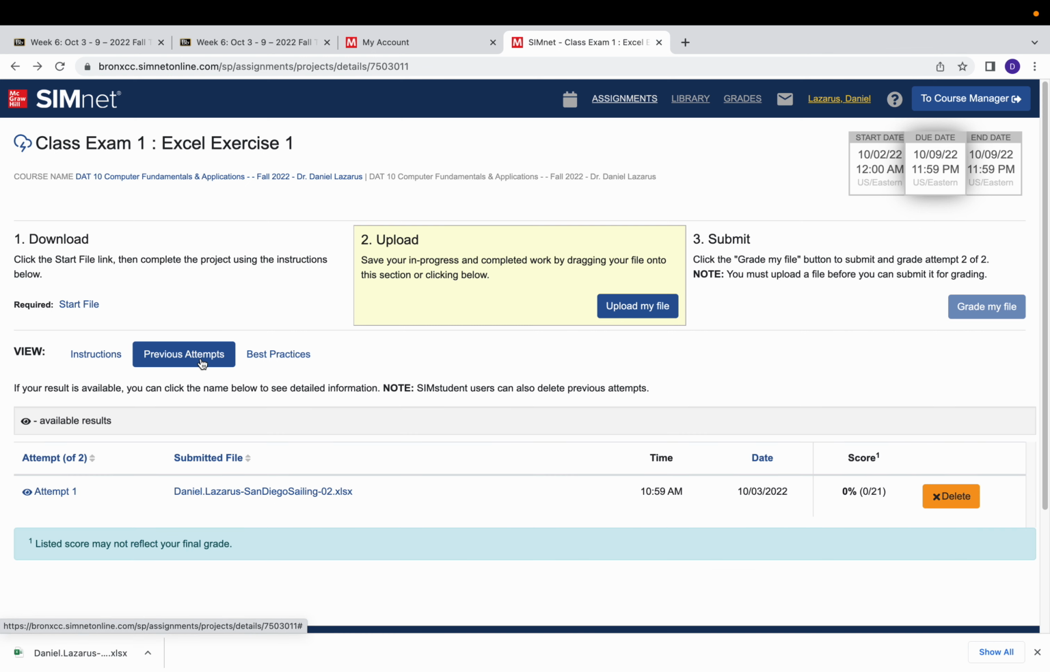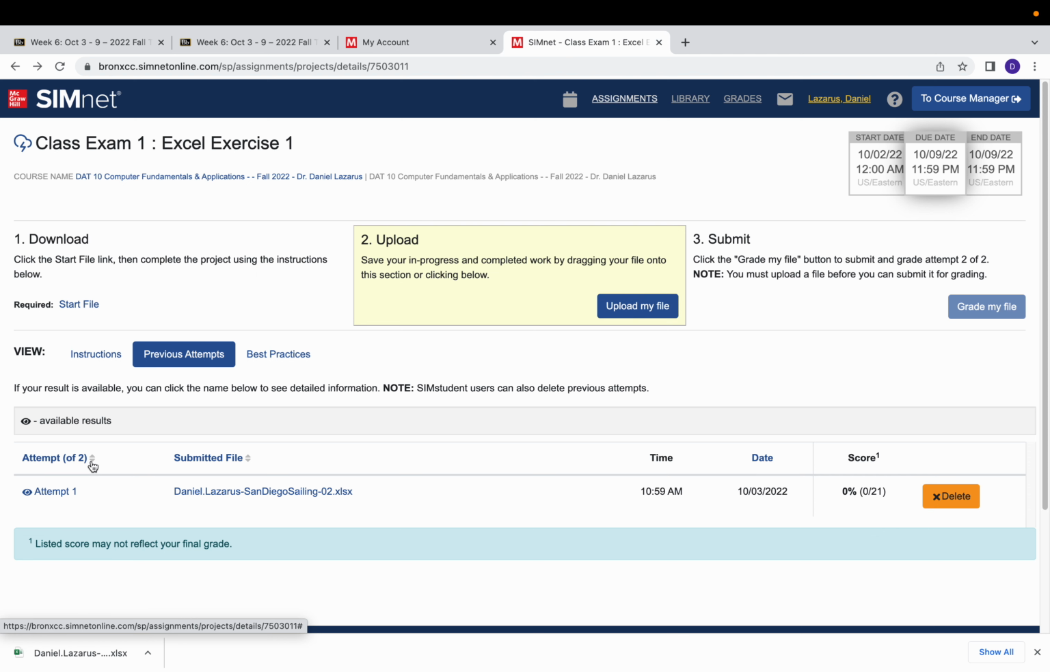Okay, if you want to take a look at the previous attempts and how much grade you got, you can see your progress also. I just submitted it once, so I got a 0. I go back and correct all my mistakes and resubmit the file. I will have attempt 2.